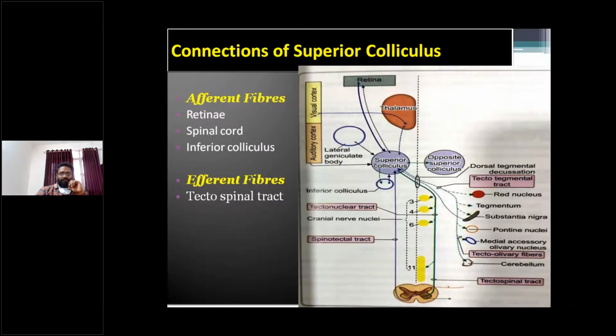These are the connections of the superior colliculus. Here is the schematic picture of the superior colliculus. Afferent fibers are received from the retina, spinal cord, and inferior colliculus, and it gives fibers that form the tectospinal tract.